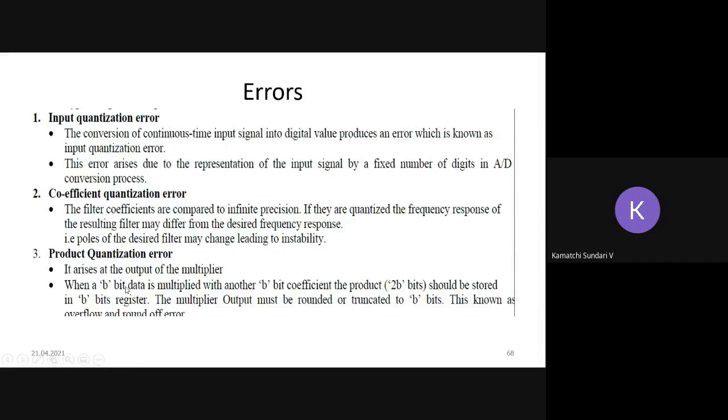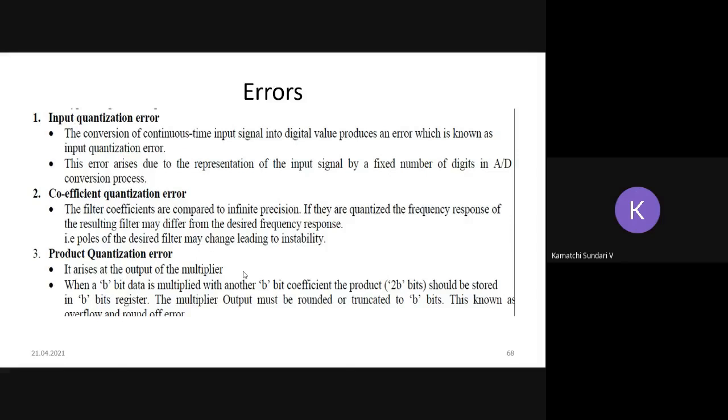And coming to the last category, the product quantization error. So it arises at the output of the multiplier. If you are doing the multiplication process, then after arriving at the result, if you are doing the quantization procedure, either the truncation procedure or the rounding procedure, naturally our result will get deviated from the original one. So the difference between the original one and the quantized one will be the product quantization error.